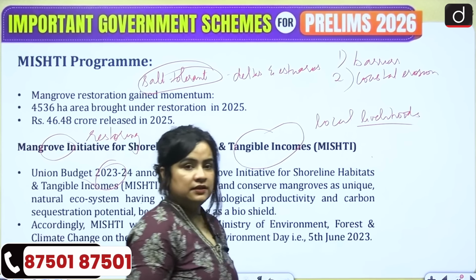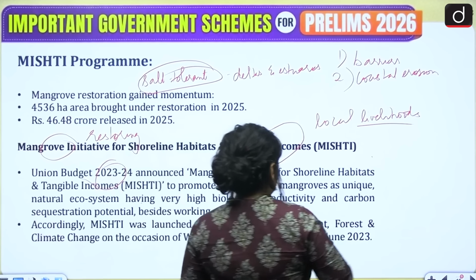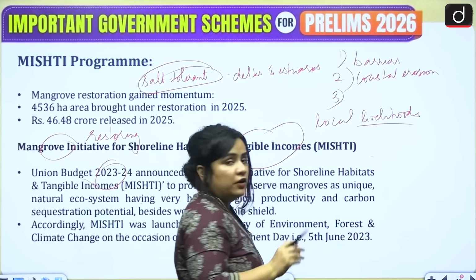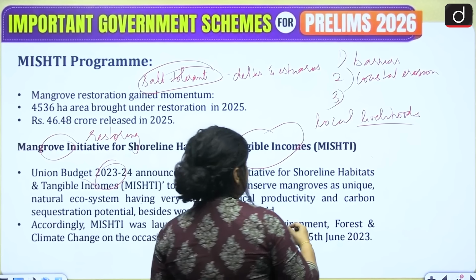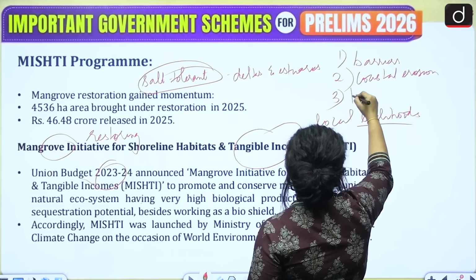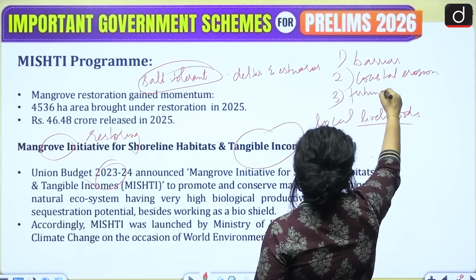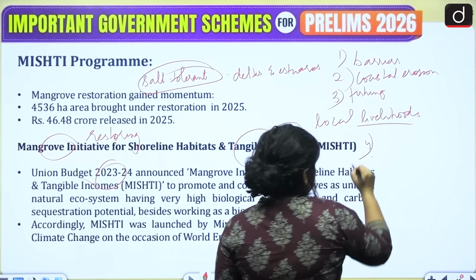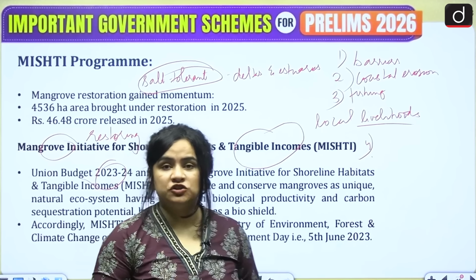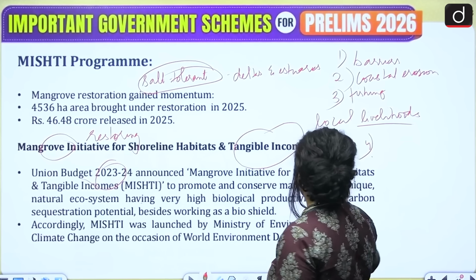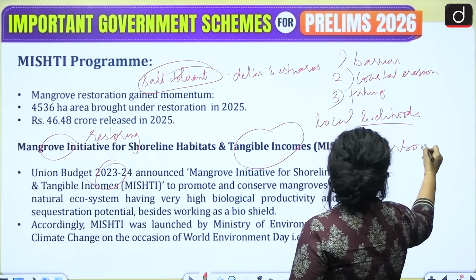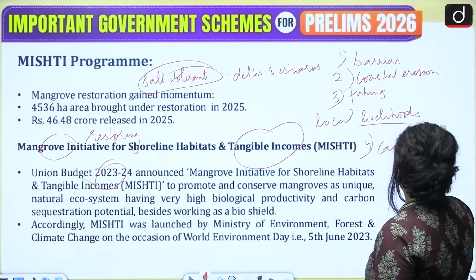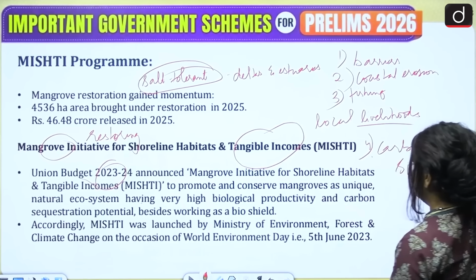What else? They are also important grounds of biological productivity. And finally, they are a great potential carbon sink, so they can be utilized for sequestration of carbon.